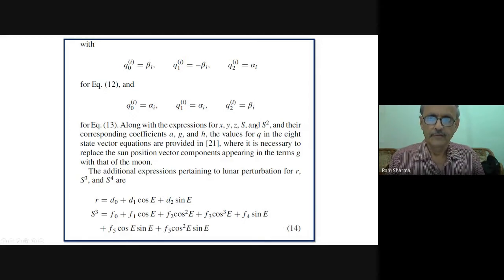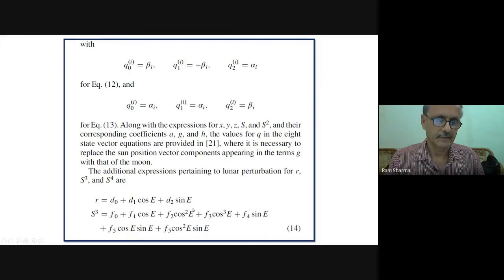Now I will show you the values of S, Y, Z, S3, S4 and their corresponding coefficients A, G, H, and the values of Q in the 8 state vectors, which are provided earlier, where it is necessary to replace the sun position vector components appearing in G with the moon. The additional expressions pertaining to lunar perturbations are for R, S3 and S4.